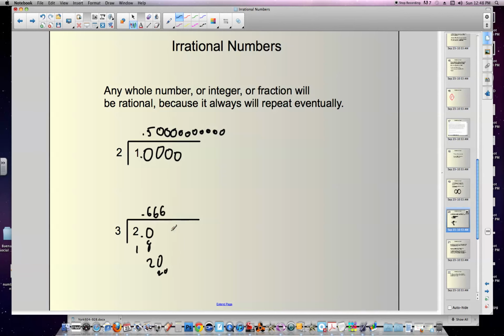And you can see this pattern. Once again, we're just carrying down more zeros as we move across the place value. You can see that this is going to repeat 6s on and on and on forever. So this is a rational number, 2 over 3.